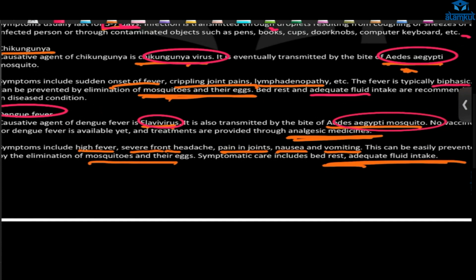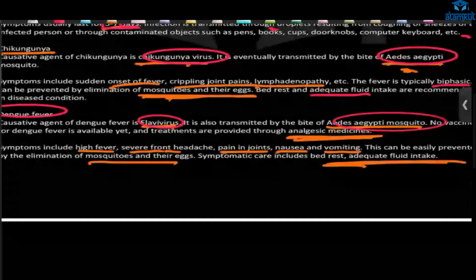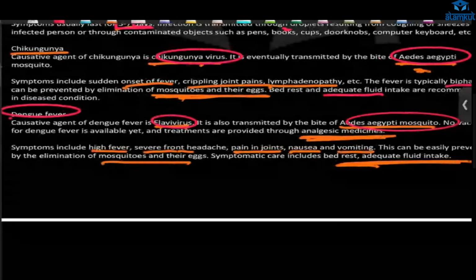Symptoms here: high fever, severe frontal headache, then pain in joints, nausea, vomiting. The symptoms are different. Fever is there, headache is also there, and pain in joints is less compared to chikungunya. Then nausea and vomiting are also there.